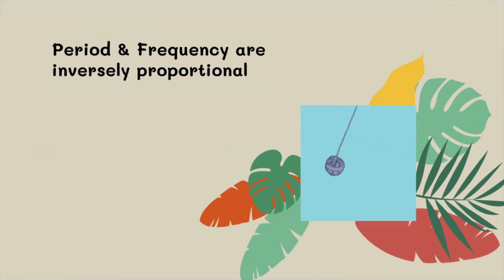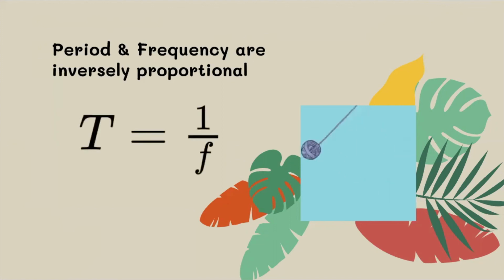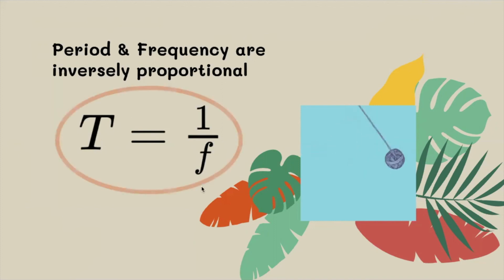All right, so period and frequency, let's say I knew one and wanted to get to the other. You know how in both cases I used the 5 cycles and the 9 seconds? In either case, if I had one and I knew the other, I could use this inverse equation. They're inversely proportional to each other. So what that means is that if something takes a long time, it has a slow frequency, a small frequency.